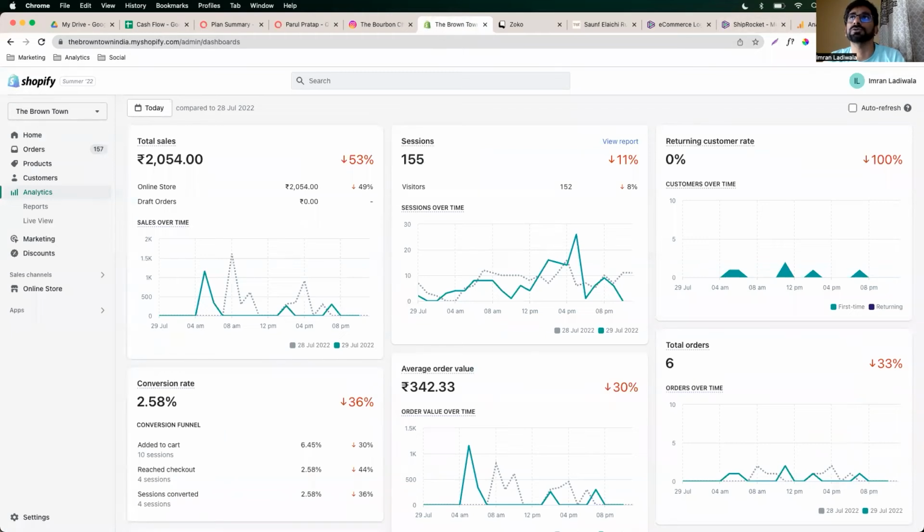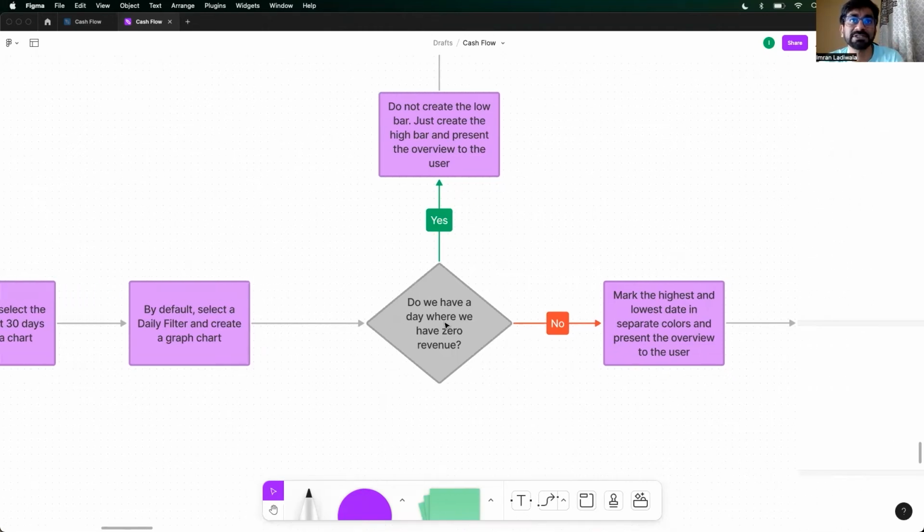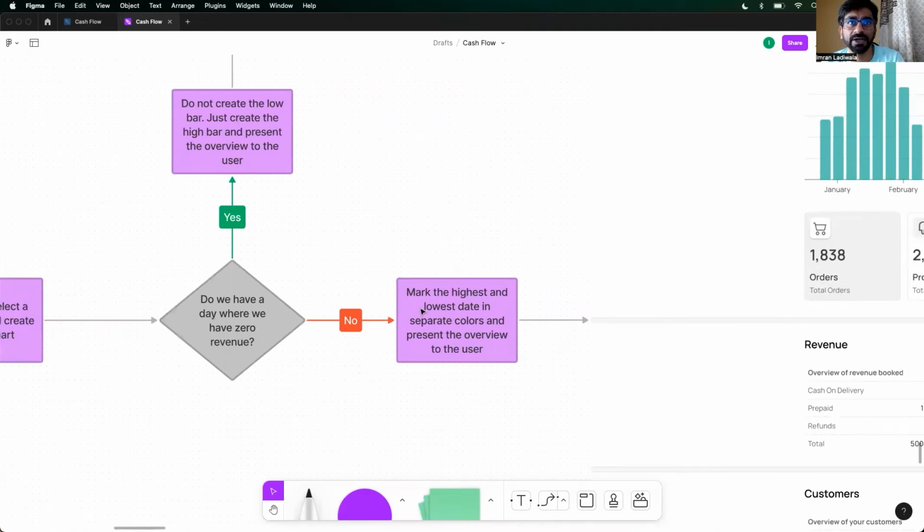No, I don't want to show you that data as of now. How much have we done in total? I don't want to show you that data as of now, but yes, I think there was one day where we did no revenue, right? So was there a day where we had zero revenue? Let's say there was no, right?